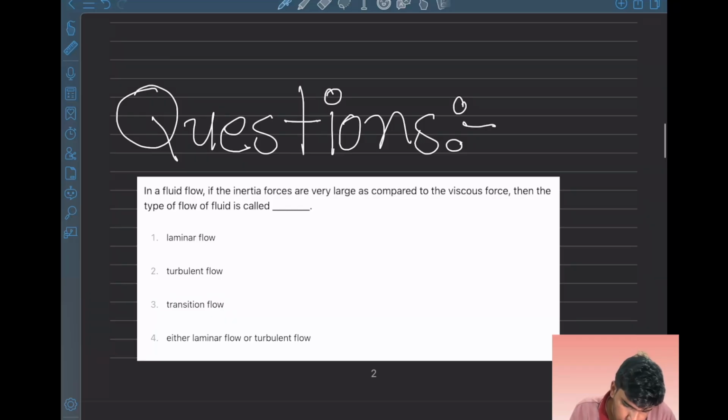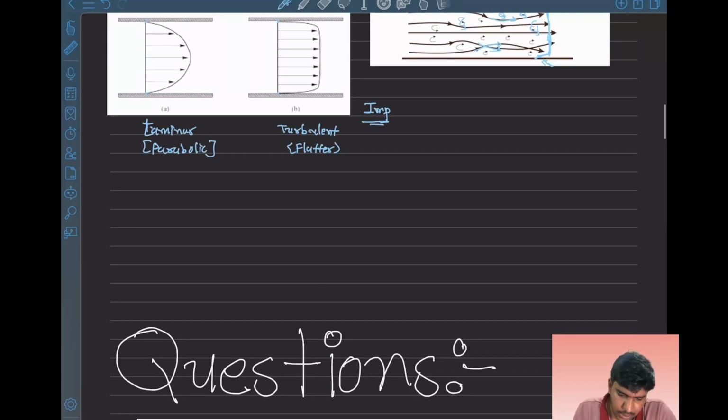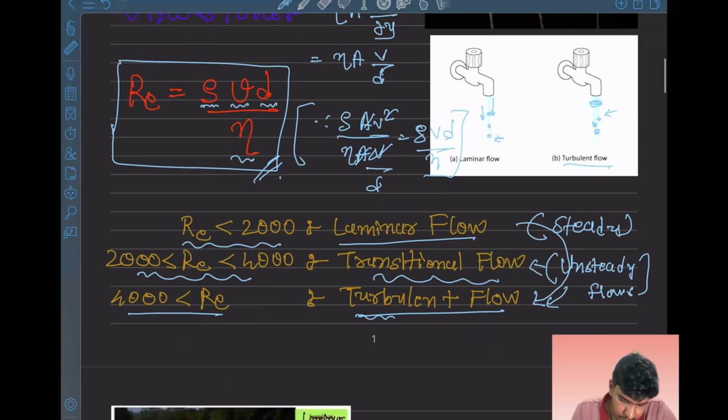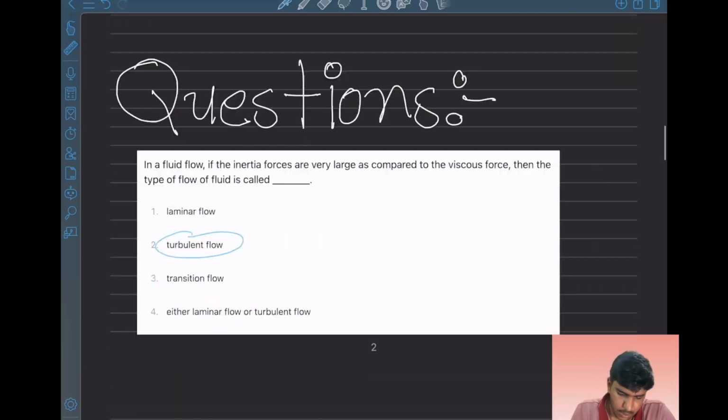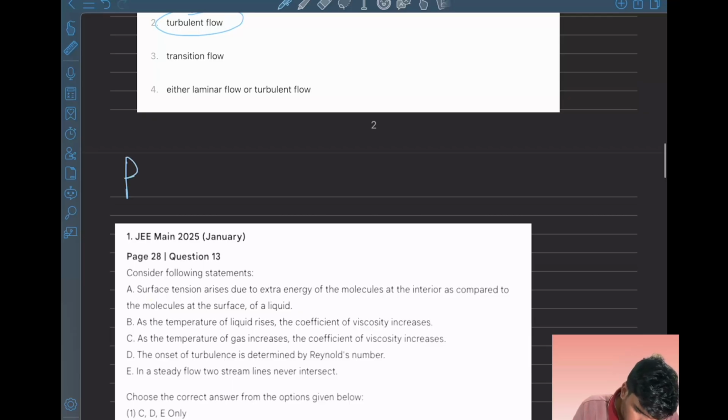In a fluid flow, if the inertia force is very large as compared to the viscous force, then the type of flow is called turbulent flow, as we already saw. If the inertia force increases relative to the viscous force, it gives a high Reynolds number, which means it will be a turbulent flow. Let's move to PYQs.